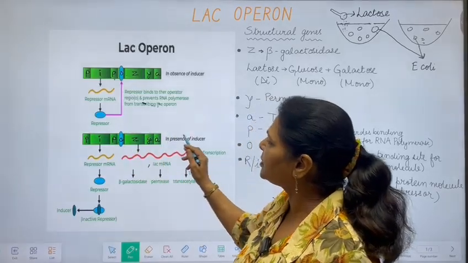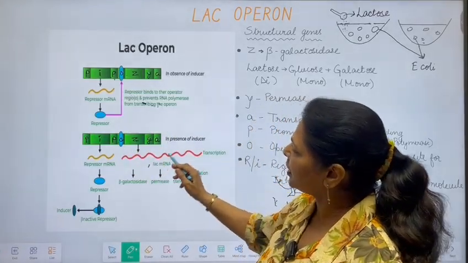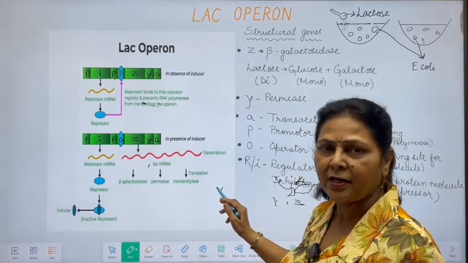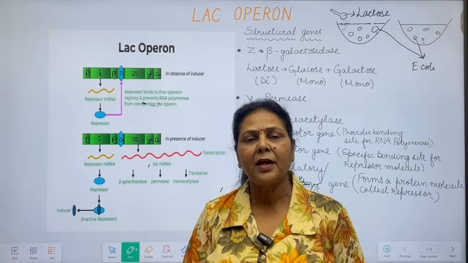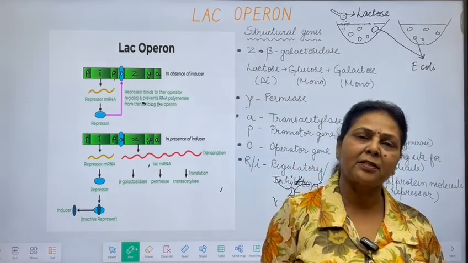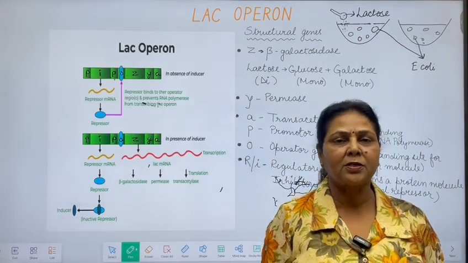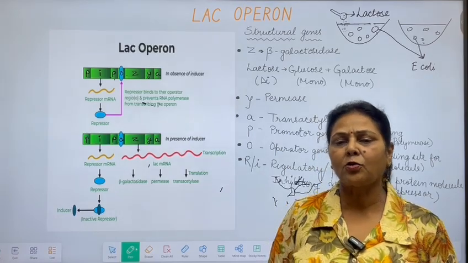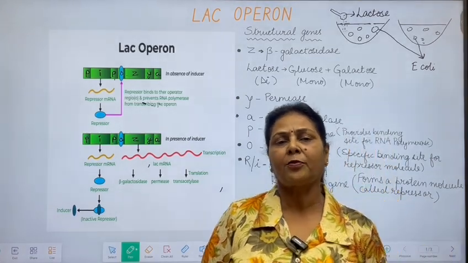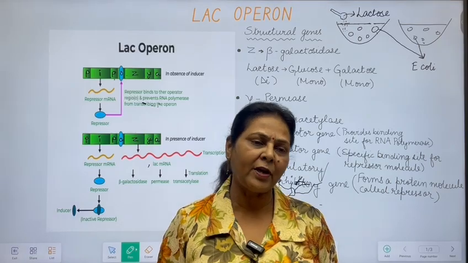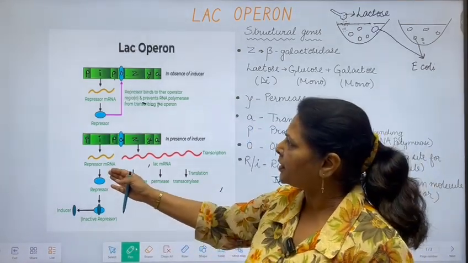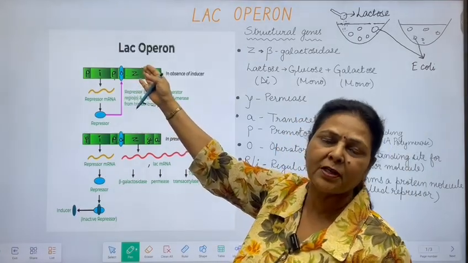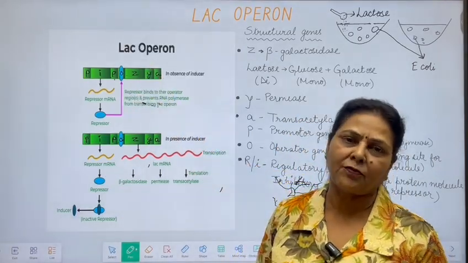And the transcription starts. Once the transcription starts, all these enzymes are synthesized and they start the breakdown of lactose. Lactose is broken down, E. coli takes some more lactose from the medium, that is also broken down, and slowly lactose starts depleting from the medium. And when no more lactose is there in the medium, it cannot bind with the repressor, then the repressor binds with the operator and the mechanism is switched off.